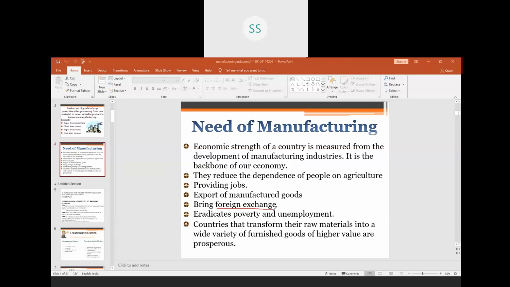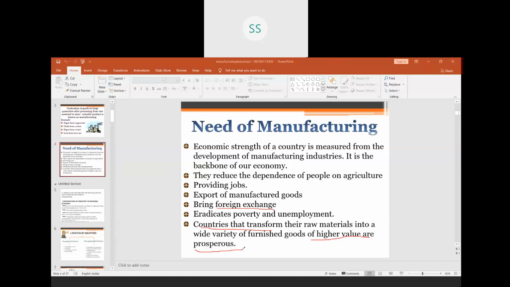Then, countries that transform their raw materials into a wide variety of finished goods of higher value are prosperous. When we talk about the developed countries, why are they developed? It is because they have a large manufacturing sector. That means they mainly export the finished products. Why India is a developing country is that we mainly export the raw materials and import the finished products.